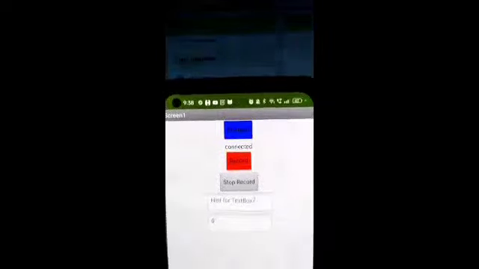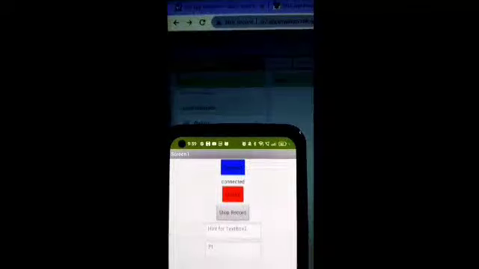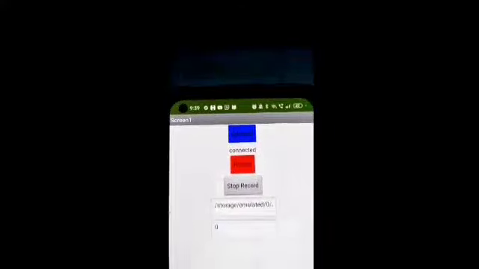The connections are given according to the circuit diagram. Now I'm going to connect this with the app using Bluetooth. Now it is connected. Now I make sound. You can see now. Hello. The buzzer also starts sounding, and the recorded sound will be stored in the folder. I have also created the folder. I gave the path in the text box, which will store the recorded sound in that particular folder. We can see now it starts recording. The sound is recorded in the folder which I have created. Now you can see.